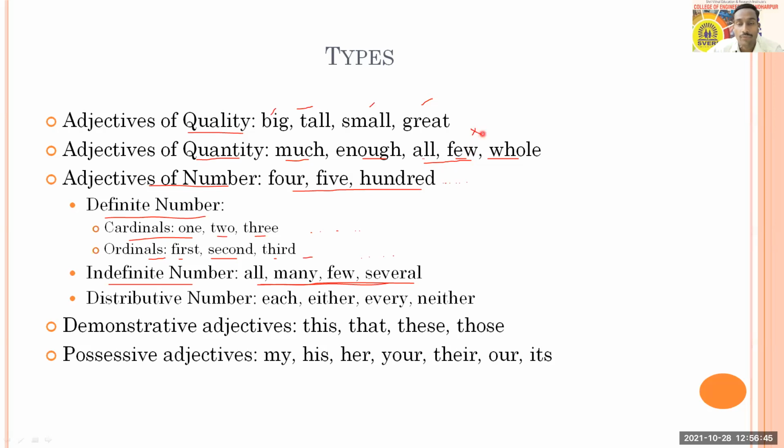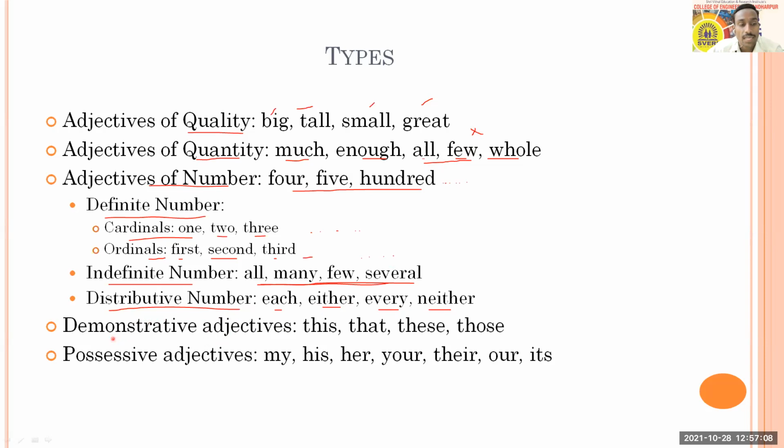You cannot have an exact idea, or you cannot count them. And then here you people are having distributive numbers also, that get distributed like this: each student, either of you, every member, neither of them, something like this. So people can just say that they are called distributive numbers.